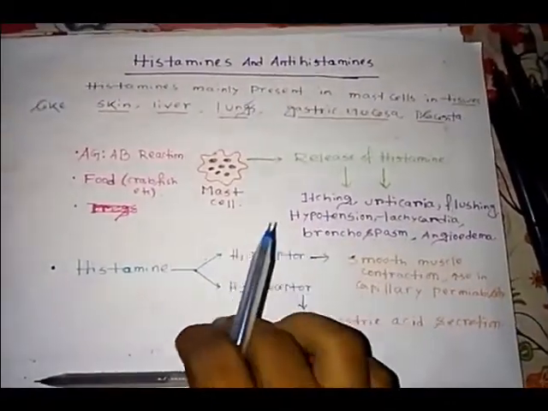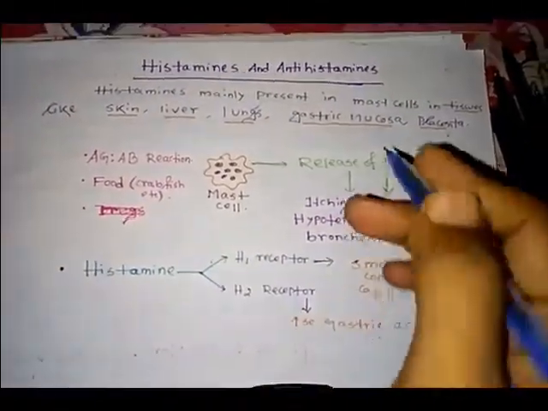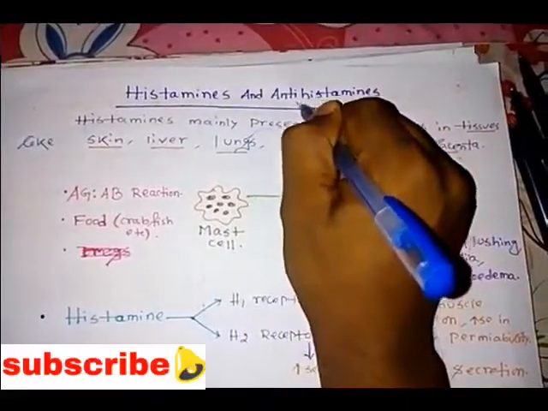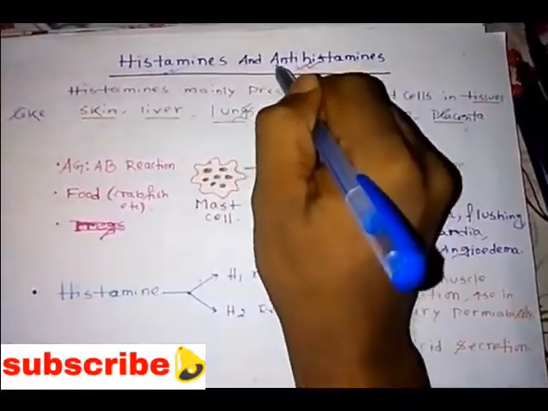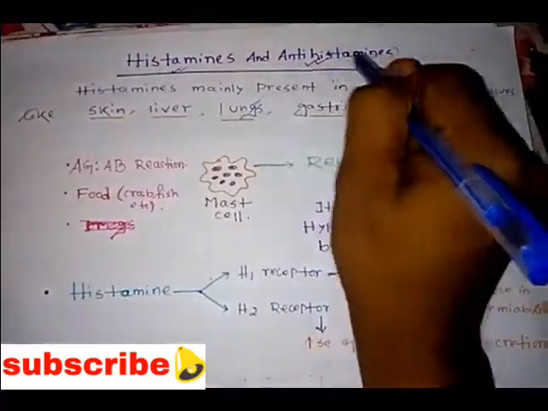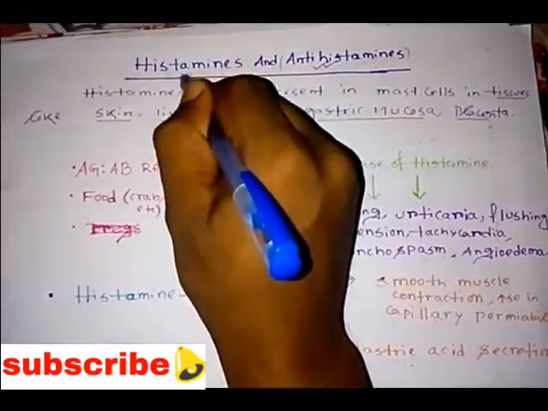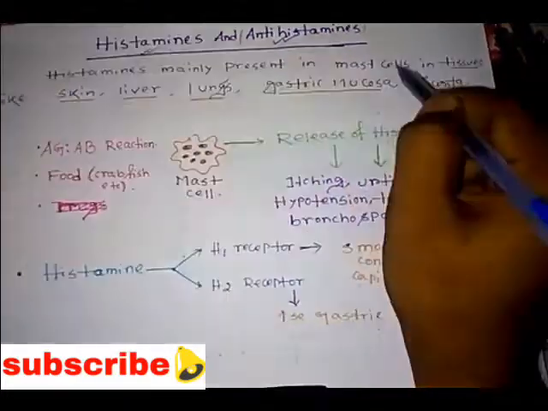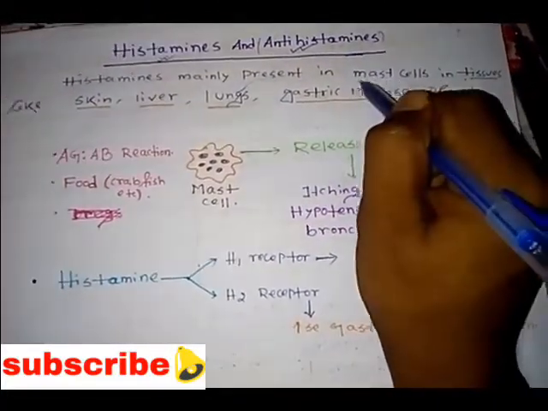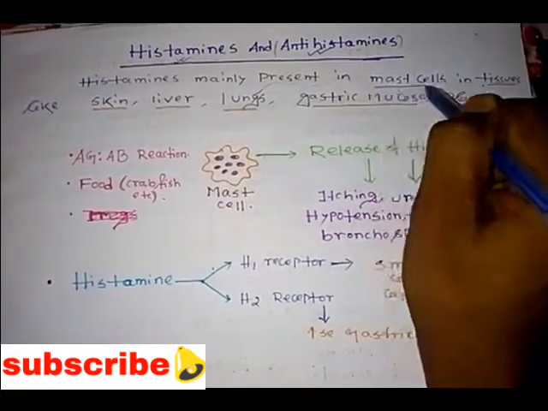So as I told, today we'll have a discussion about histamines and antihistamines. Before the discussion of the antihistamines, we need to know what histamines are, right? So histamines are mediators that are mainly present in the mast cells.